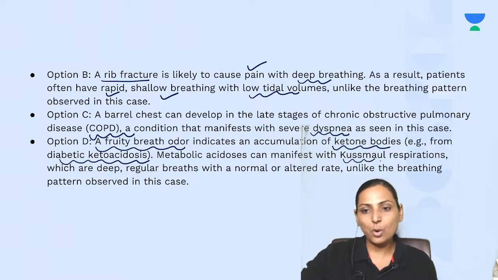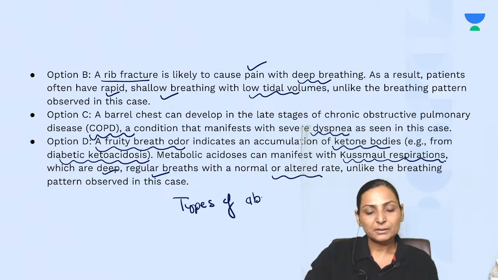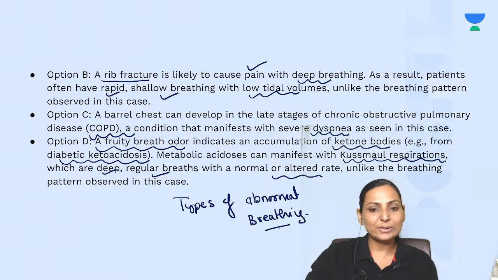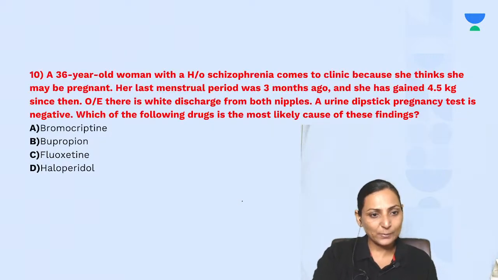He will have Kussmaul's breathing, which is deep, regular breathing. The types of abnormal breathing are one of the high-yielding questions in physiology as far as the respiratory system is concerned. So this is all for this question.